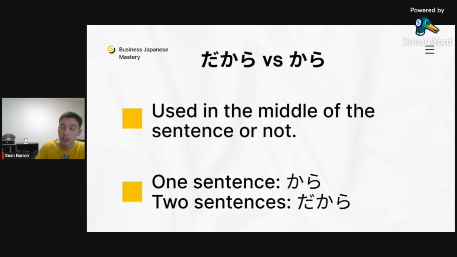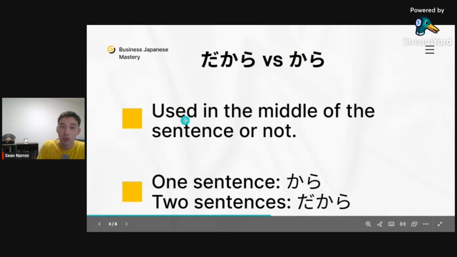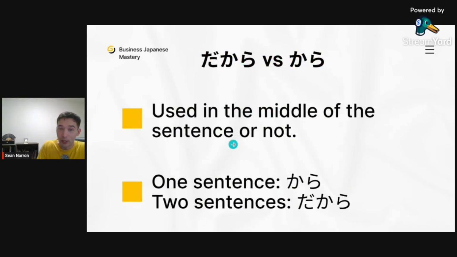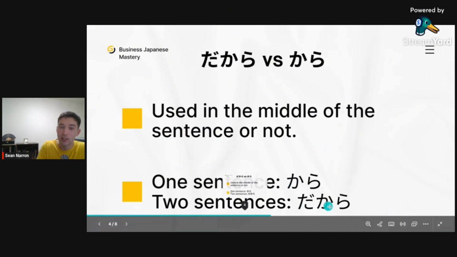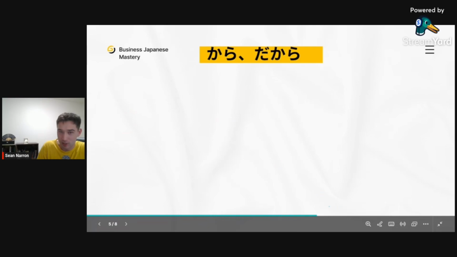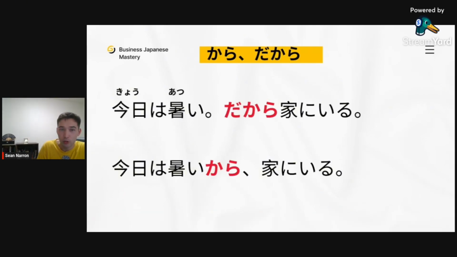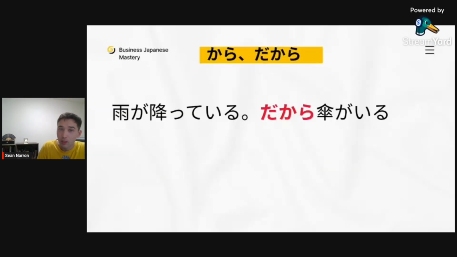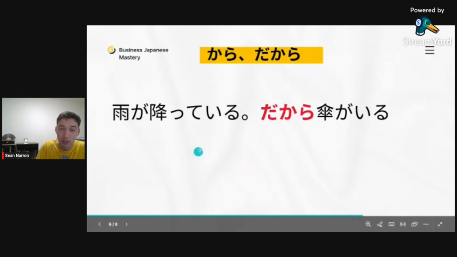Again, the difference is whether it's used in the middle of a sentence or not. Okay, if it's 1 sentence, kara; 2 sentences, dakara. I hope that makes sense, guys. All right, so let's move on to our third one, okay? Oh, actually, guys, I had another sentence for you. Yeah, you want another sentence?